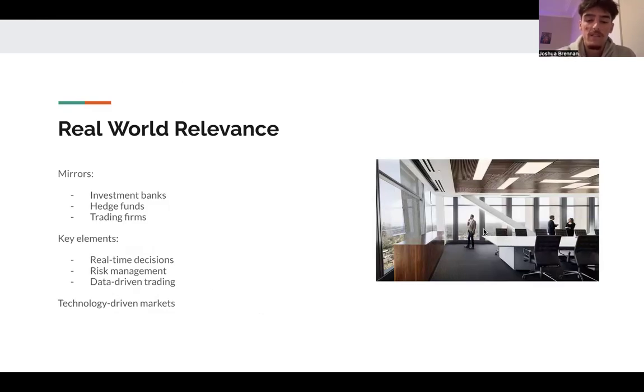These tasks closely reflect real-world roles in investment banks, hedge funds, and trading firms. In these environments, professionals are constantly making real-time decisions, managing risks, and using data to guide trading strategies. The simulation also showed how important technology is in modern markets, especially with the shift towards algorithmic trading.